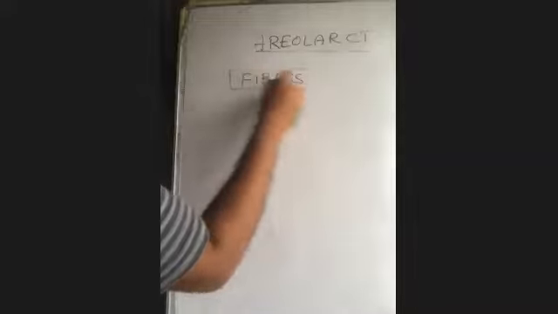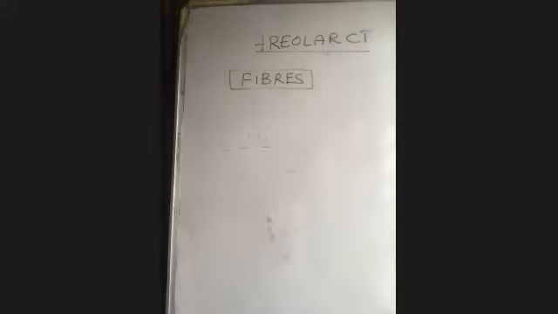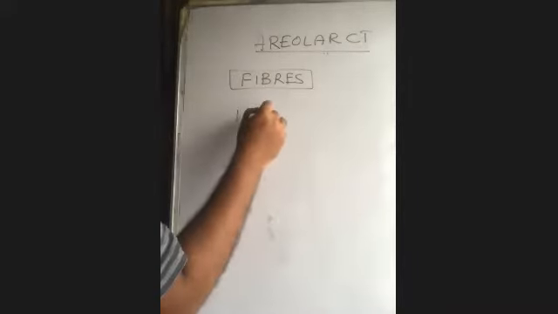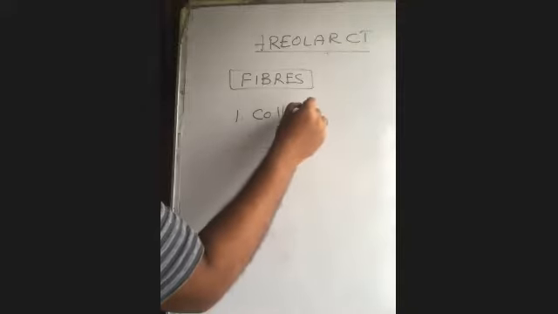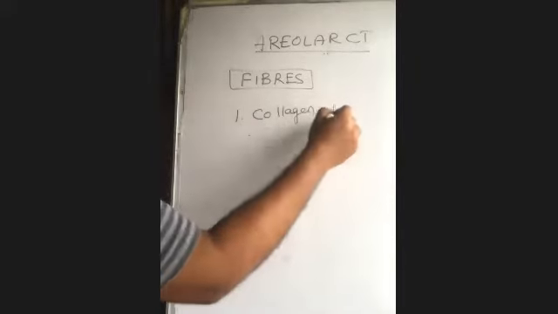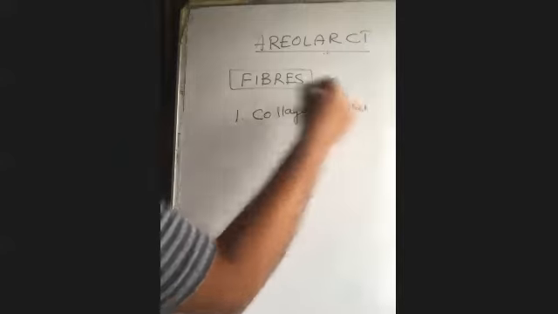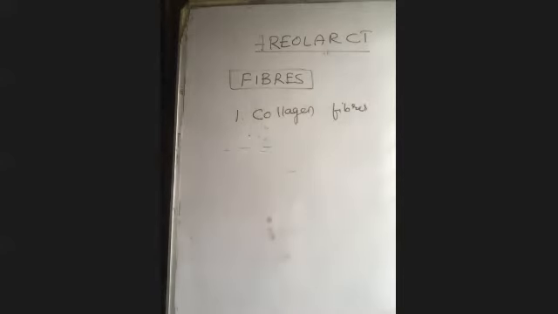There are three types of fibers. Number one, collagen fibers. Be careful here: collagen and elastin fibers come along with the connective tissue chapter, and we'll also find some participation in muscular tissue. So we need to know the properties of these fibers.